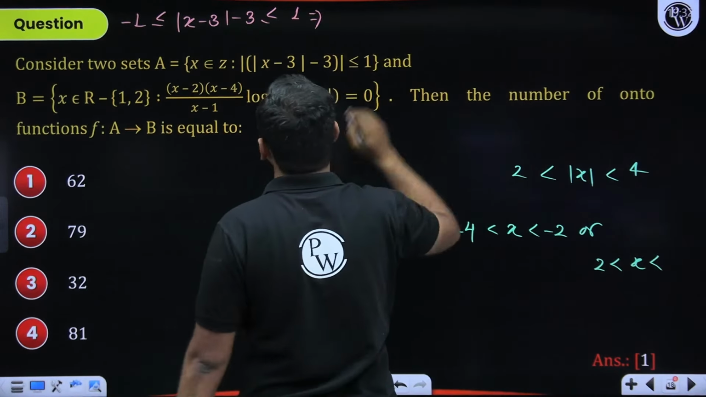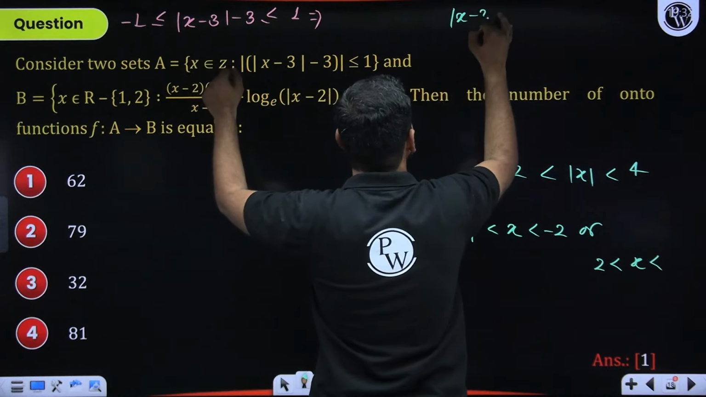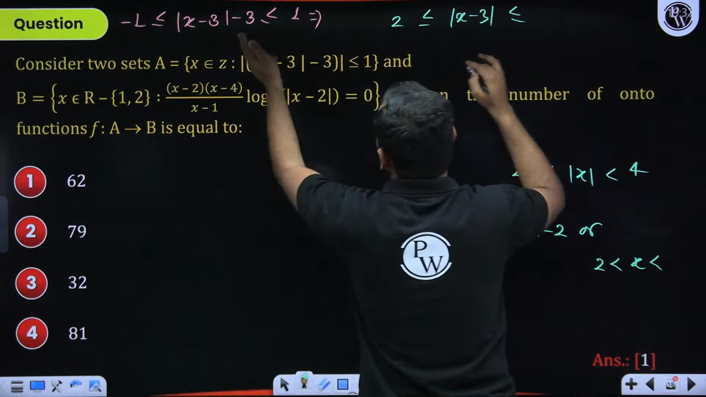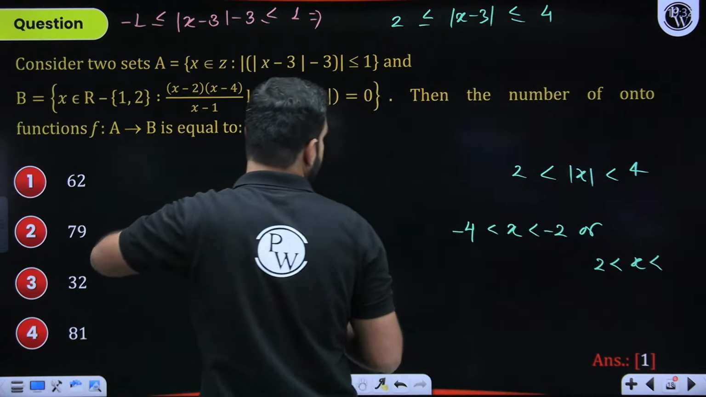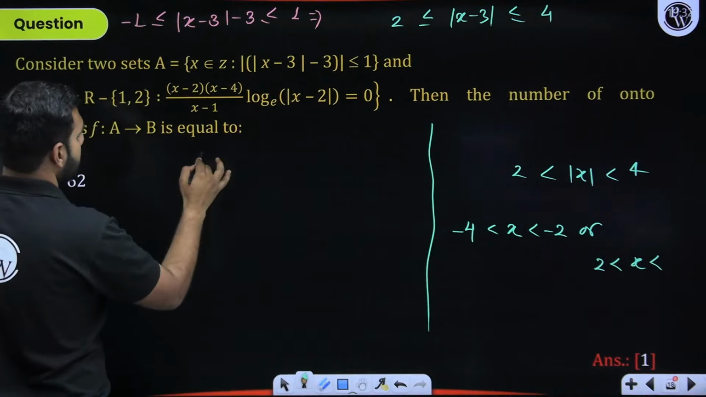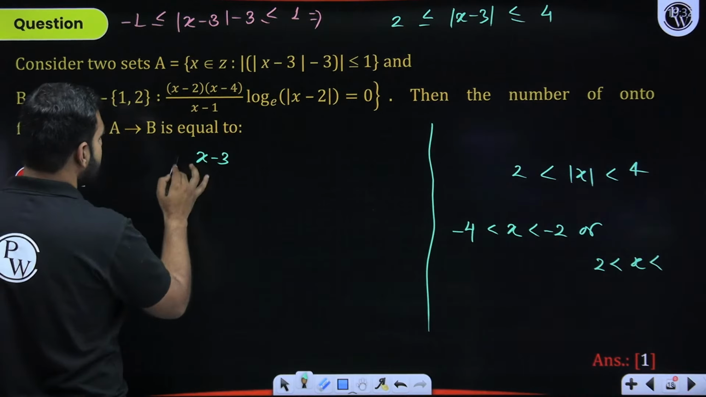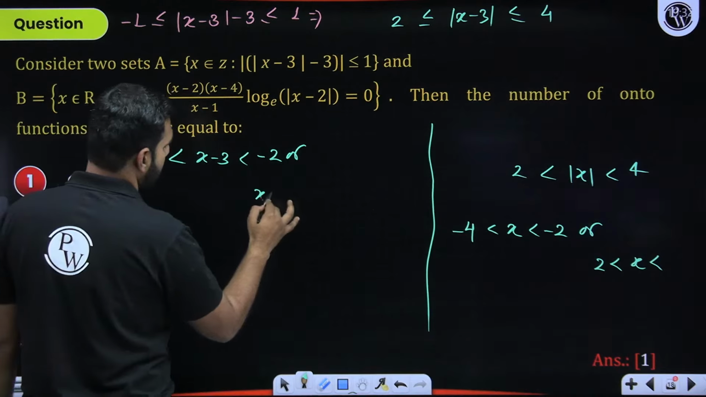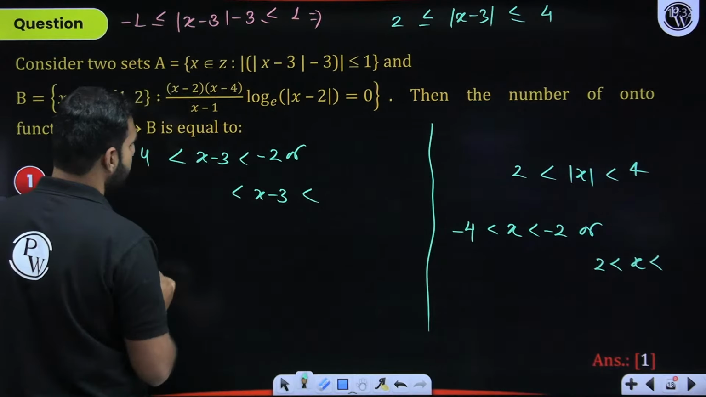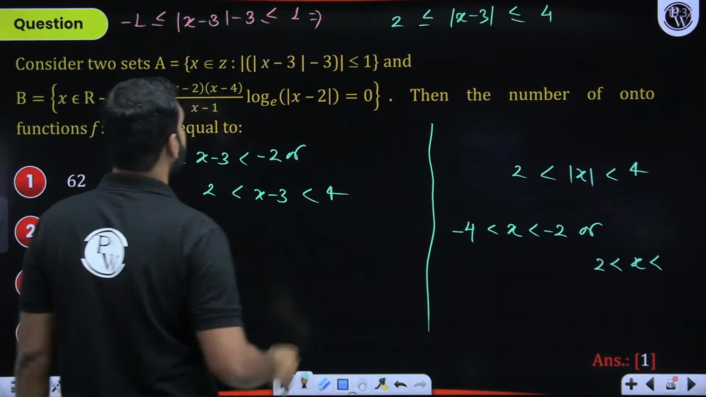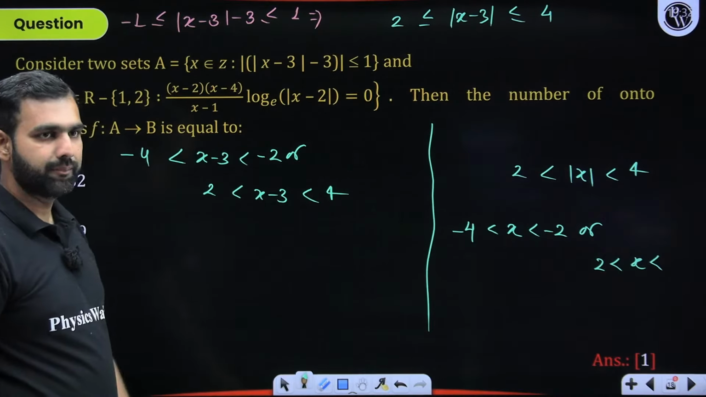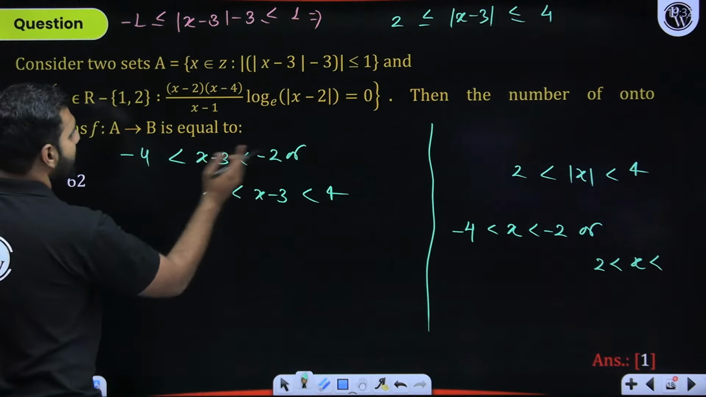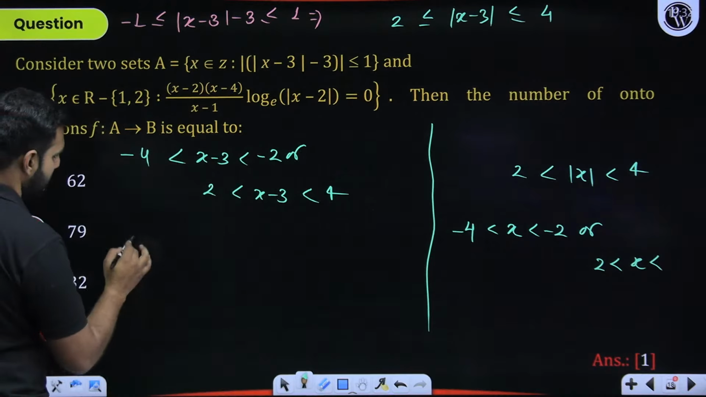Yes, we can. So I'll say that mod of x minus 3 will be from minus 1 plus 3, that's 2, to 3 plus 1, that's 4. So when the mod is removed, x minus 3 is either from minus 4 to minus 2, or x minus 3 is from 2 to 4. Did you get that part? Are you understanding this very clearly? From here, when I solve this particular part, I add 3 on both sides. So minus 4 plus 3 is basically minus 1.